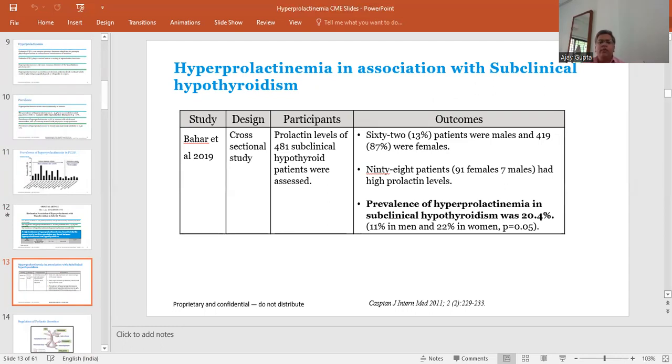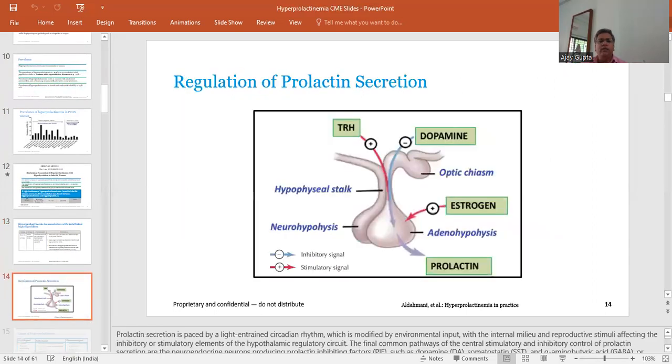So the prevalence of hyperprolactinemia in subclinical hypothyroidism is about 20.4%, which is 11% in males and 22% in women. The P value is 0.05, which is statistically significant. So this suggests that subclinical hypothyroidism increases the chances of developing hyperprolactinemia.